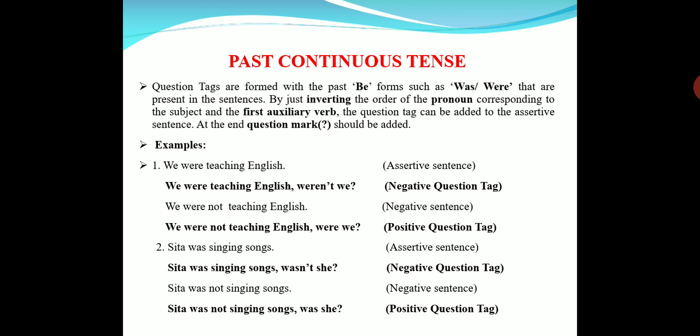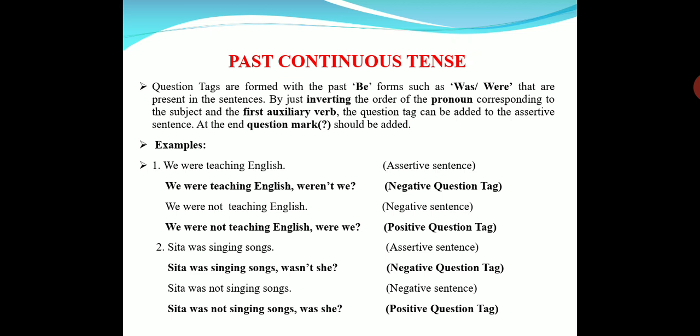First we have to replace the full stop with a comma after English, and we have to start the question tag with were because it is a helping verb, and then we have to write the pronoun. What is the pronoun? We, but it is a positive statement, so we have to write negative, weren't. Instead of were, it becomes weren't. We were teaching English, weren't we?